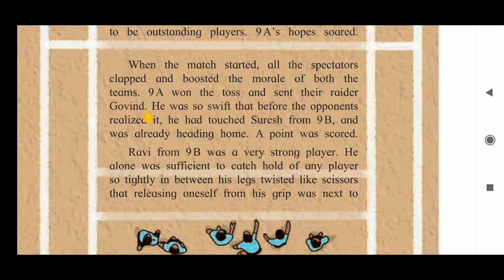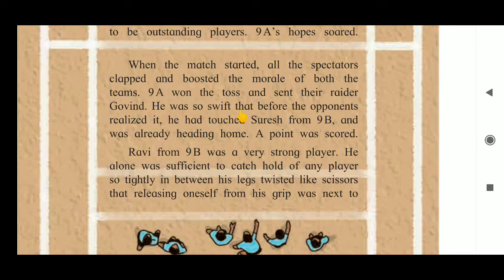9A won the toss and sent their raider Govind. In every match, if there are two teams, then a toss is held. Here the team 9A won the toss, and now they have the chance to decide whether they are going to raid or choose the court. So they decided to raid first, and they sent their raider Govind. What is the raider's name? Govind.